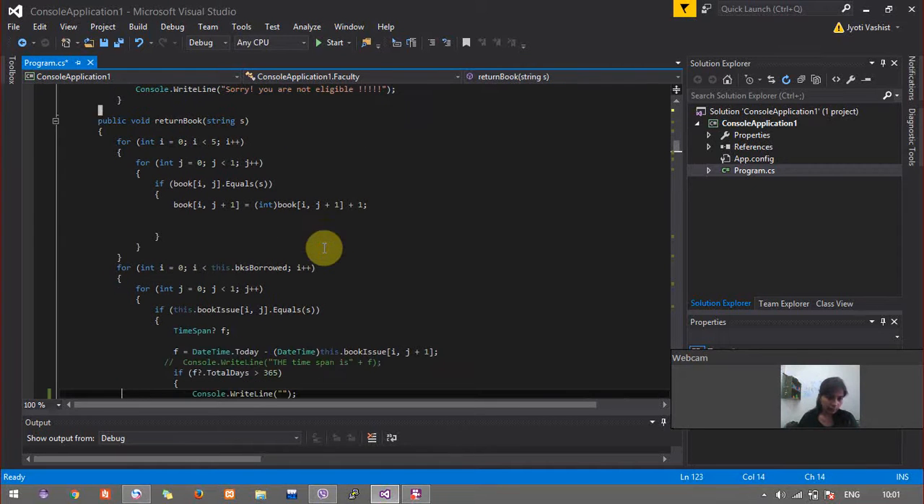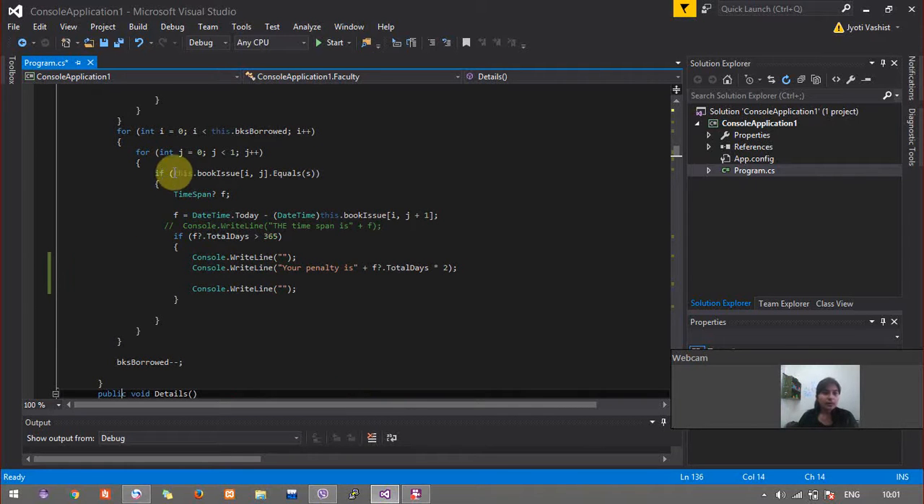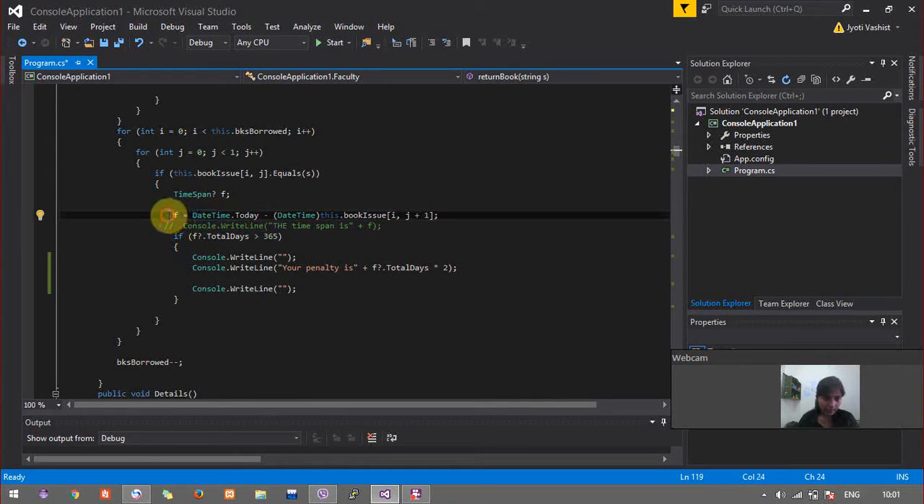Then moving on to the return book function. Return book just increments the number of copies in the catalog of the library. And in case you have surpassed the return date which was already given to you, a penalty will be calculated. As you can see, I just get the issue date and subtract it from today's date, so I get a time span.